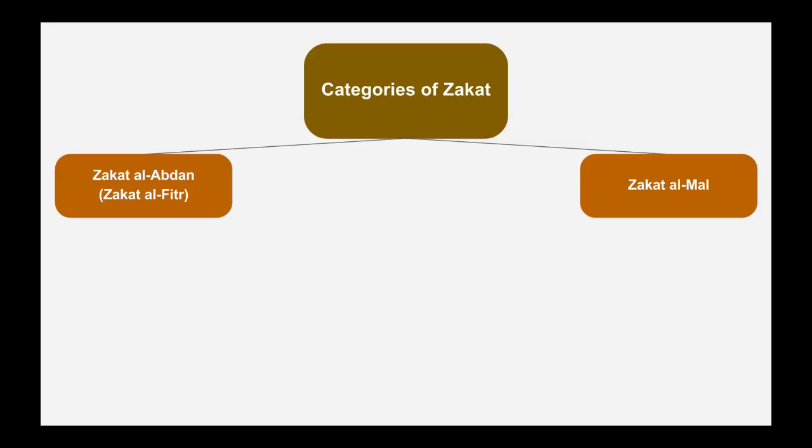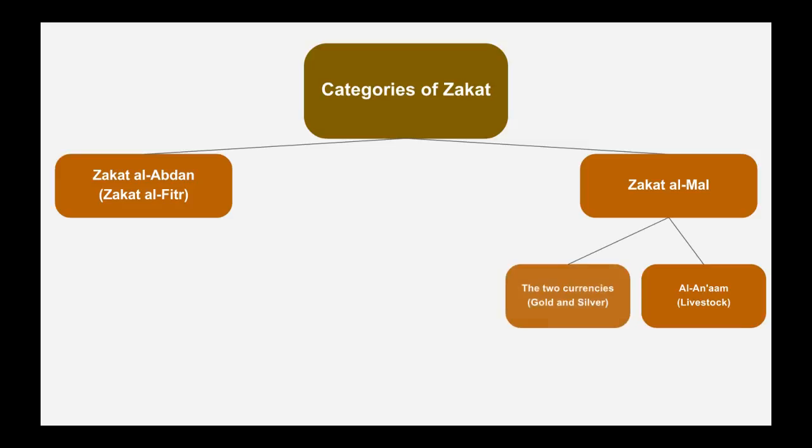Now, Zakat al-Mal, the Zakat on wealth, has the following subcategories. Number one is Zakat al-An'am, or the Zakat on livestock. Then we have Zakatu al-Naqdain, the Zakat on the two currencies. And here we mean by the two currencies gold and silver, and that which replaces them, such as cash. The third subcategory of Zakat al-Mal is Zakat al-Urud al-Tijariya, which means the Zakat on goods and merchandise.